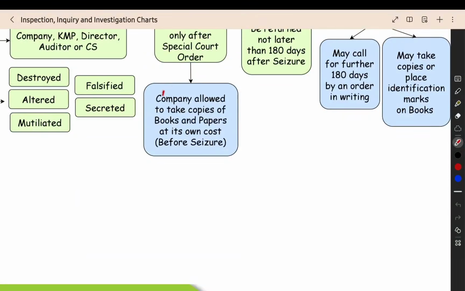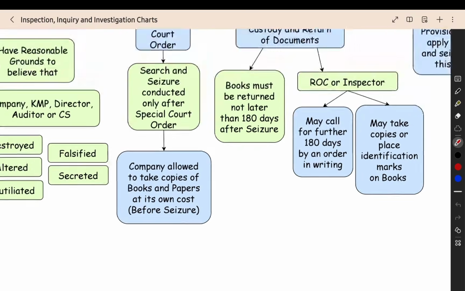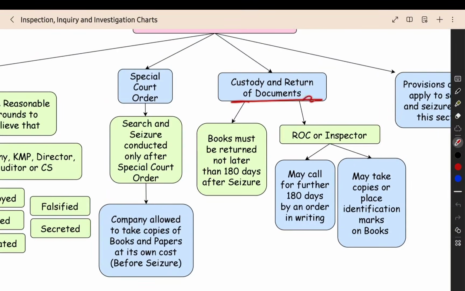Before seizing the books, they will give the company an opportunity to take copies of the books and papers for their purpose. If you suddenly go and take away all the books, the company will not be able to function properly. So they will allow the company to take copies of the books and papers before they are seized by the ROC or inspector. Then, custody and return of the documents.